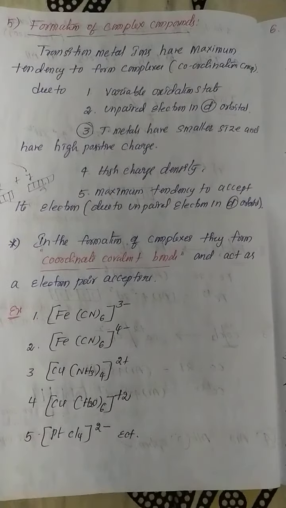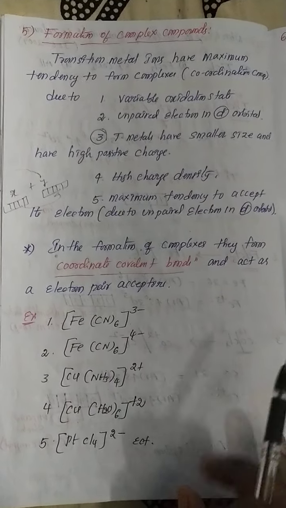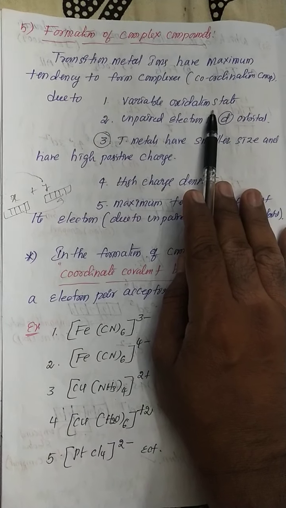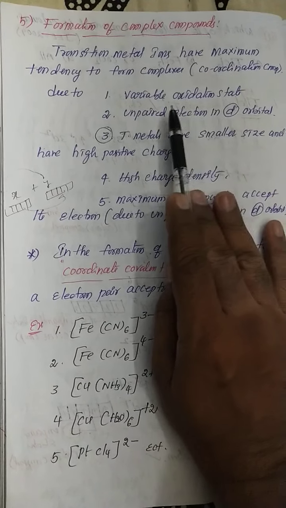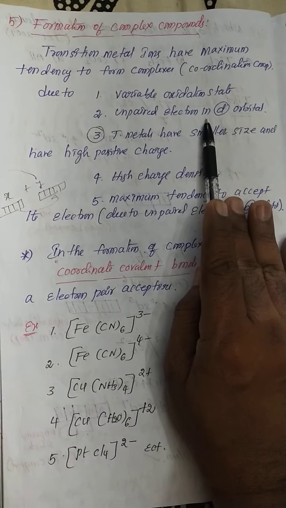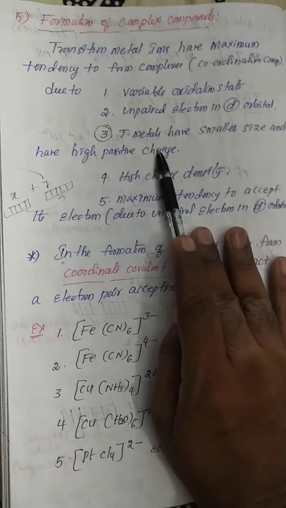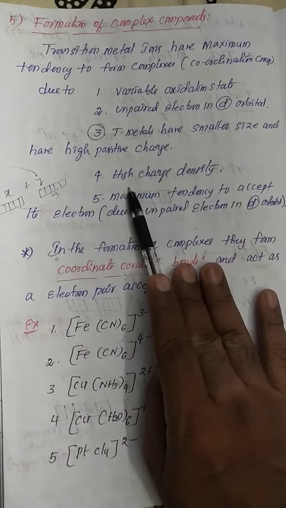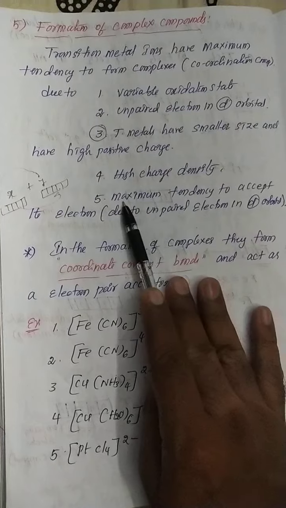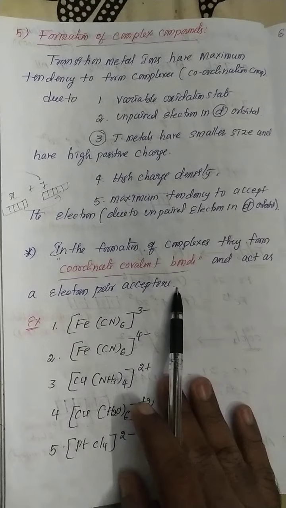So my dear students, once again, in the formation of coordination compounds, there are 5 reasons. Variable oxidation state: if a metal shows variable oxidation state, it is definitely possible for it to form complex compounds. If unpaired electrons are present in the d orbital, they definitely form complex compounds. And if smaller size of metal atoms and high positive charge are there, they definitely show complex compounds. If high charge density is present, that metal ion will definitely form complex compounds. And maximum tendency to accept electrons is also a reason to show complex compounds.